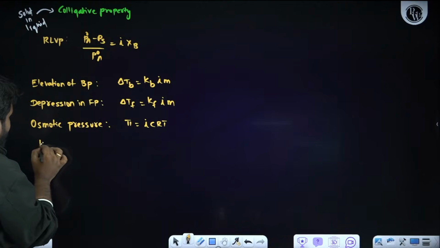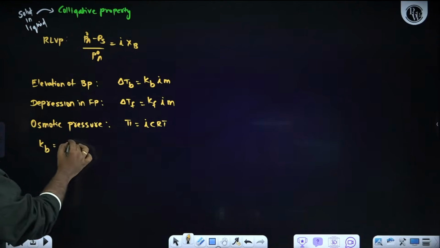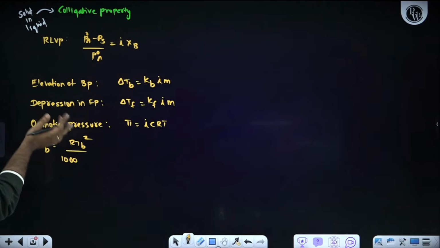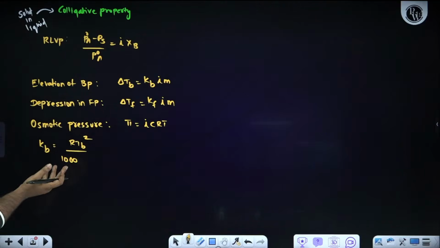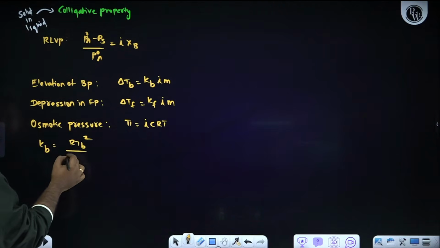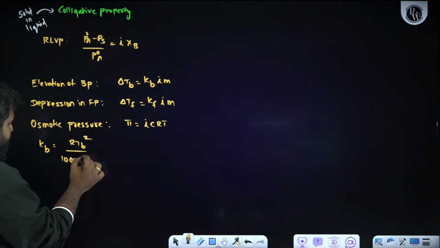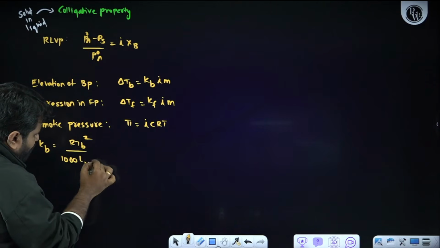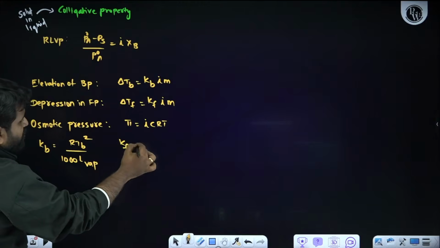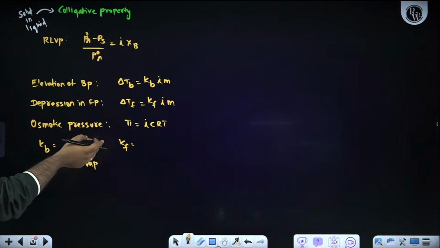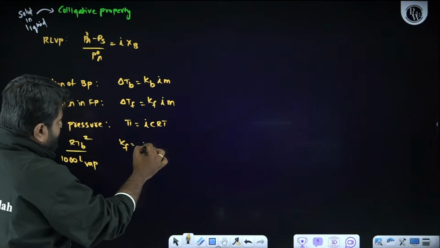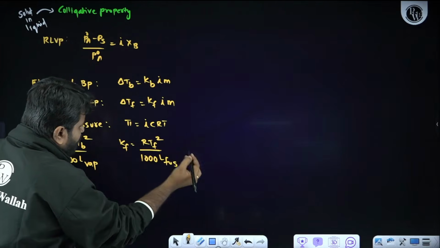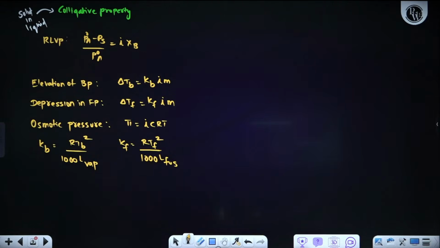If I want to find out Kb, how to find it? R Tb square upon 1000 into enthalpy of vaporization. That means we need to calculate the enthalpy of vaporization, otherwise the latent heat of vaporization. Kf, depression in freezing point. So automatically what will I be considering here? Fusion. That is R Tf square upon 1000 into latent heat of fusion. It is clear. We can use all these formulas.